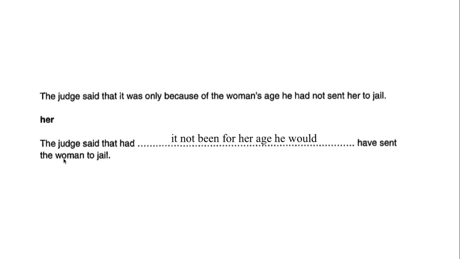Now, let's look at the answer. The judge said that had it not been for her age, he would have sent the woman to jail. And what we're looking for is her age, the woman's age, her age. Had it not been, he would have sent. Did he send her to jail? No. Why? Because of her age. Perhaps she was very young. In any case, if you're confused or would like more information about this sort of grammar, look up third conditional and practice this.